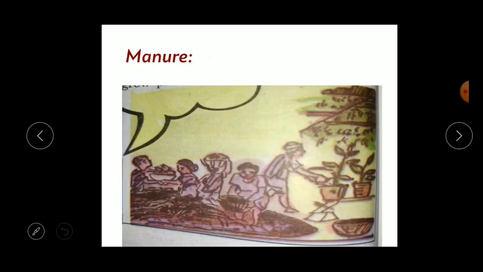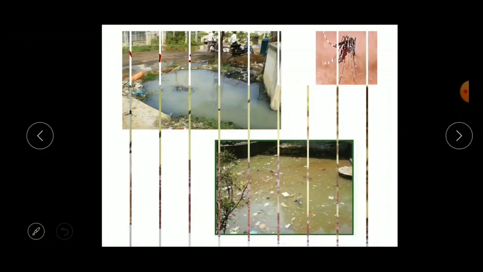As I told you earlier, wet waste is used to prepare the manure, because the manure is used to grow plants. The plants can grow very well. So the manure is prepared from which waste? Yes, it is prepared from wet waste. Here, children, you can see in the village, waste is put in a pit with grass, leaves, and cow dung, and they convert the waste into manure and use it to grow plants. Understood, children?